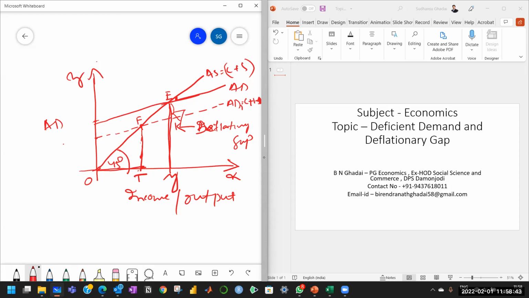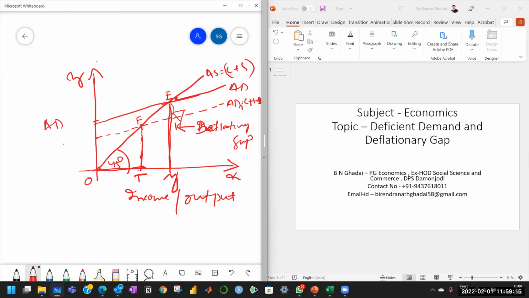And coming to the effect of deflationary gap, it is the opposite of inflationary gap. I told you that during the period of excess demand or inflationary gap, the producers, the businessmen, are gainers and the consumers are losers. Coming to a deflationary gap, the businessmen, the producers, are the losers because the profit margin decreases, and the consumers are gainers because they get the goods at a lower price.